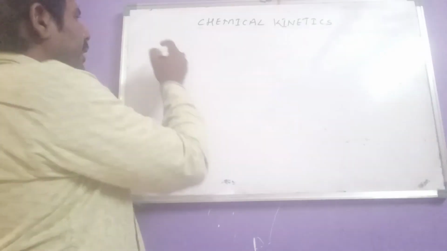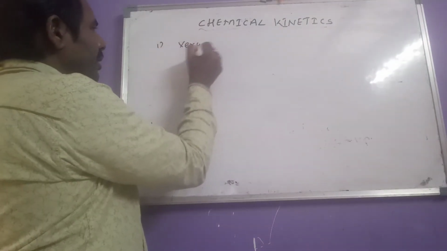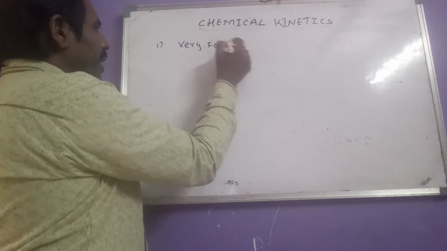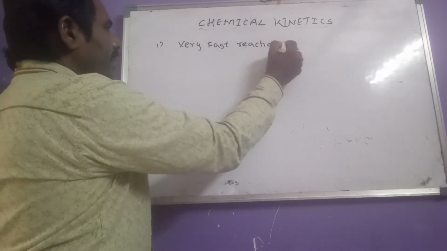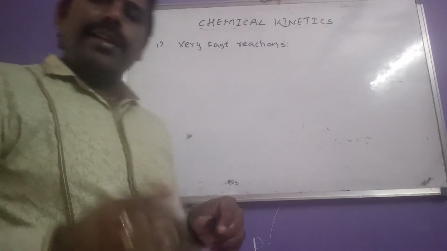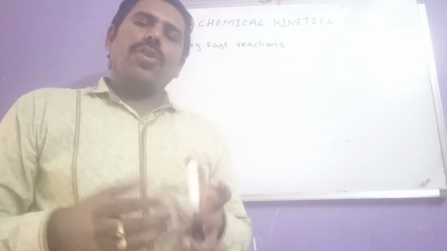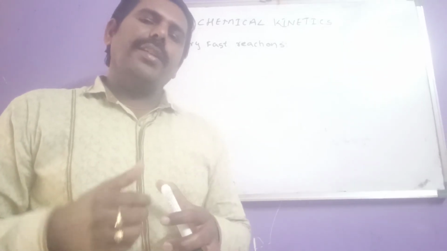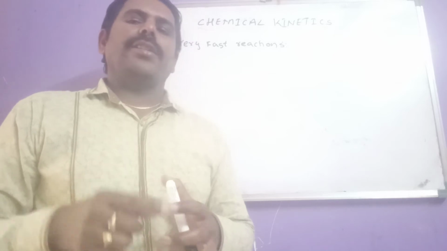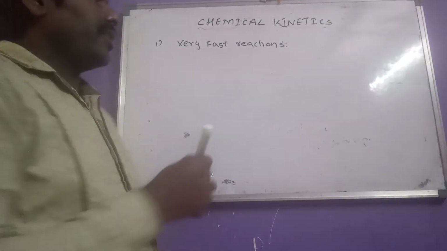The first one is very fast reactions. Time of completion is a millisecond or less than a millisecond. Examples: neutralization reactions, explosive reactions, precipitation reactions come under very fast reactions.